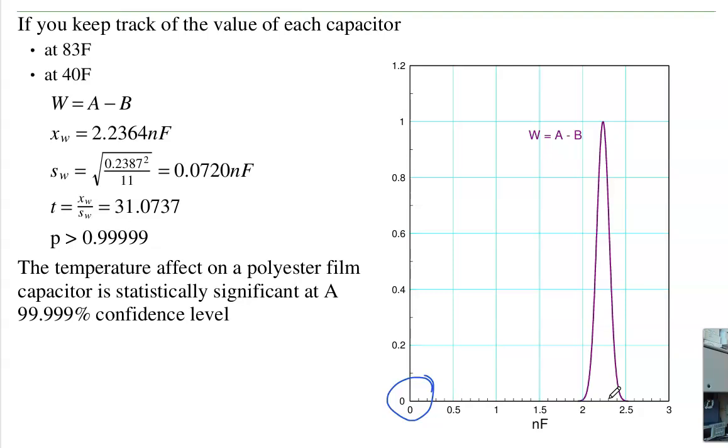Statistically significant means I can see that difference. Colloquial English significance is, do I care? Again, this is a 1,000 nanofarad capacitor, and it went up by 2 nanofarads. Is that a big deal? Probably not.